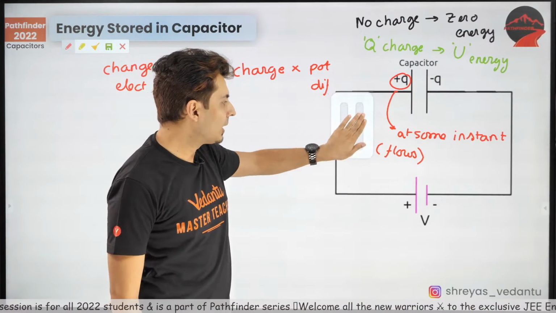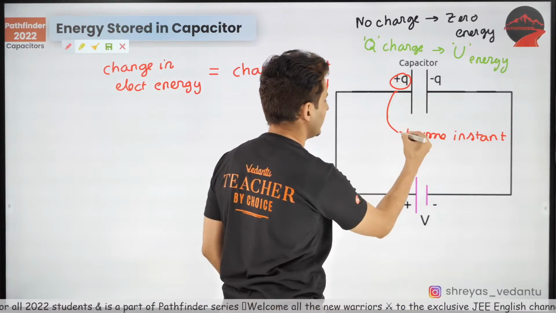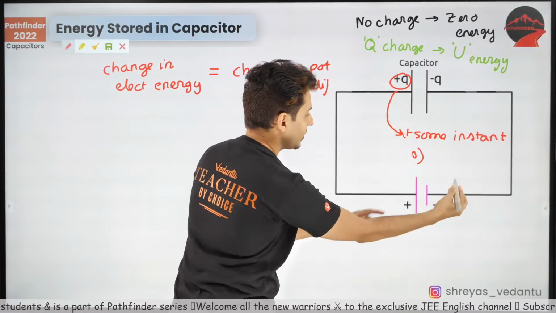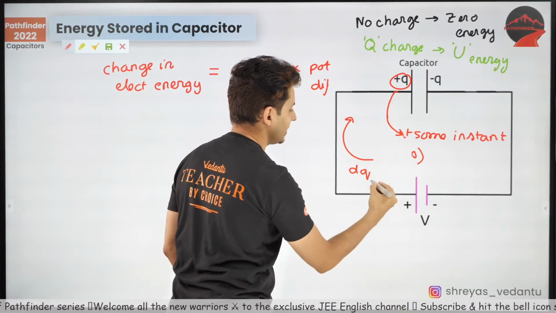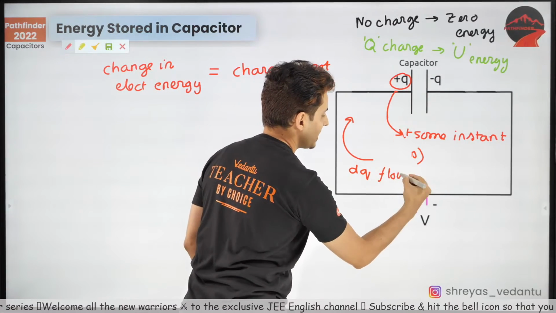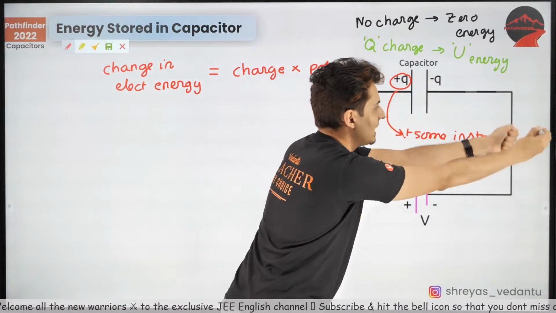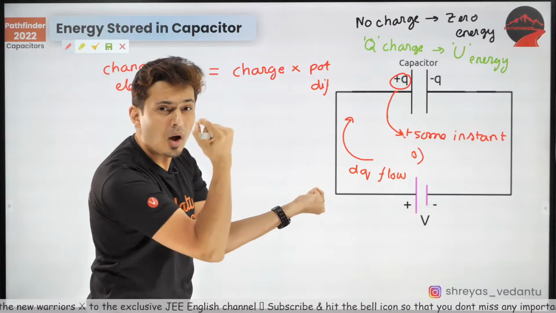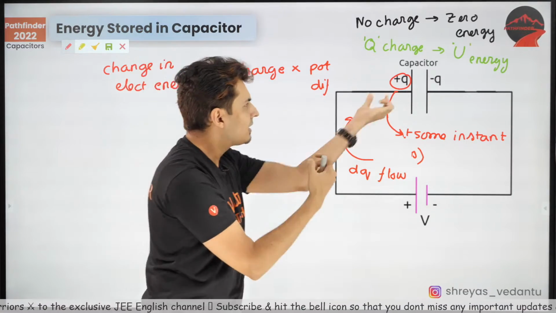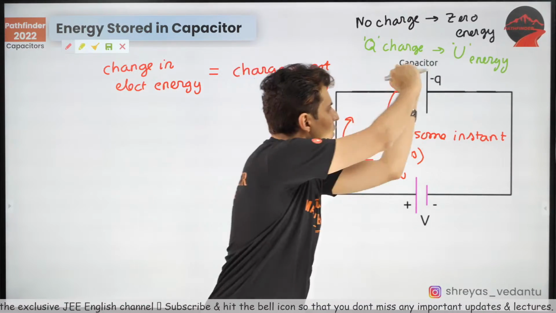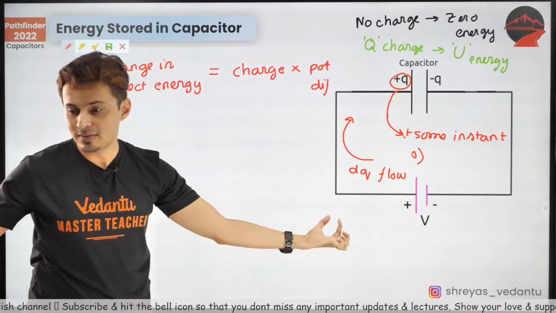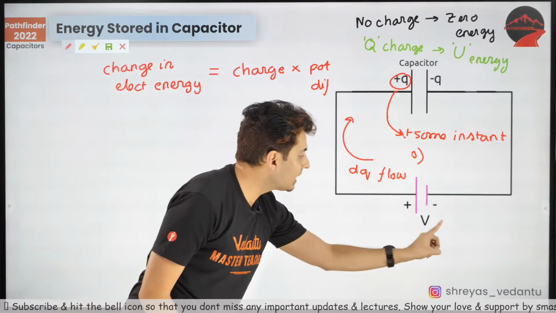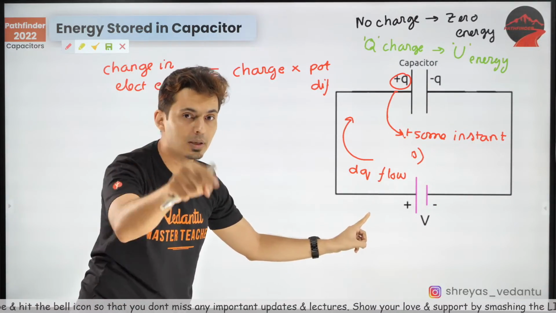Think about it. You are basically taking, oops, actually the direction was ulta because you are putting the positive charge here, my bad. So you are taking dq charge which is flowing. Yes, the dq charge which flows is taken from here. dq is the small increment in the charge. Earlier the charge was q minus q. You take away dq charge, put it here. Across how much potential difference are you taking it? You are taking it across a potential difference of V volts.